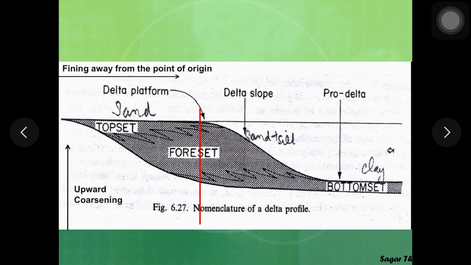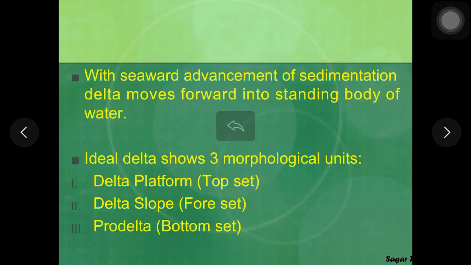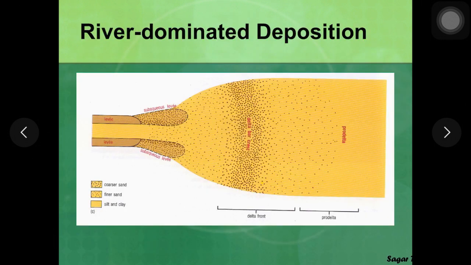At the same time, if you see here, fining away from the point of origin, the coarsest material is deposited close to the mouth and finest sediments are deposited away, which is again shown here. The coarsest material lies here and fine sediments away from the mouth. So delta shows upward coarsening of grain size as well as fining of sediments away from the mouth of the river.